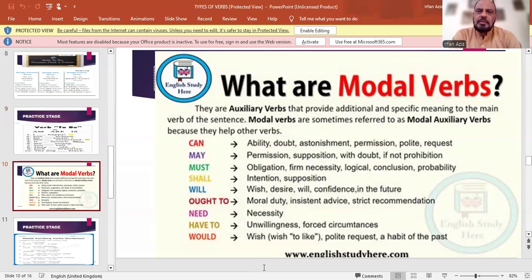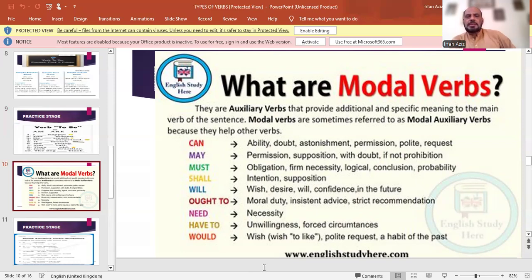This is modal verbs. They are auxiliary verbs that provide additional and specific meanings to the main verbs of the sentence. Modal verbs are sometimes referred to as modal auxiliary verbs.